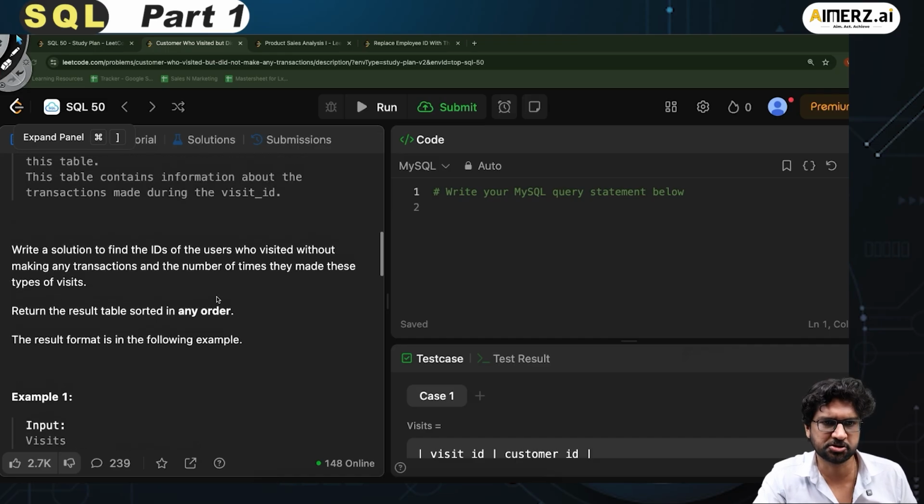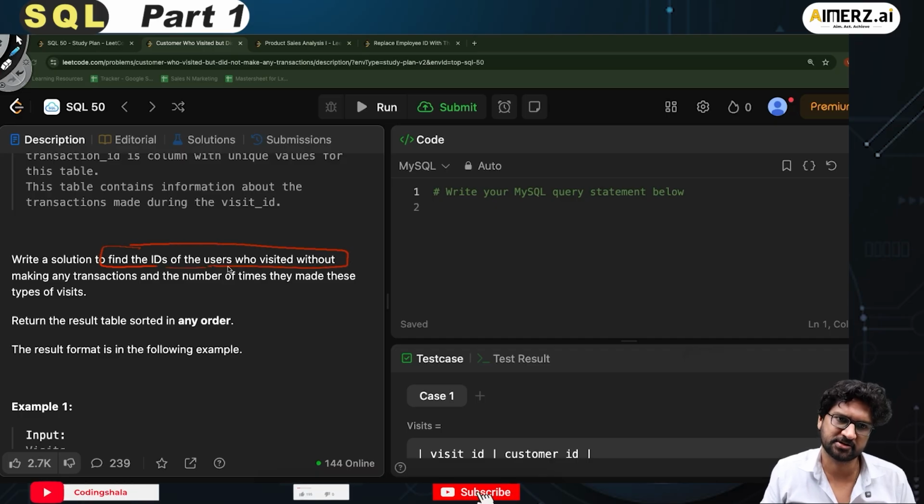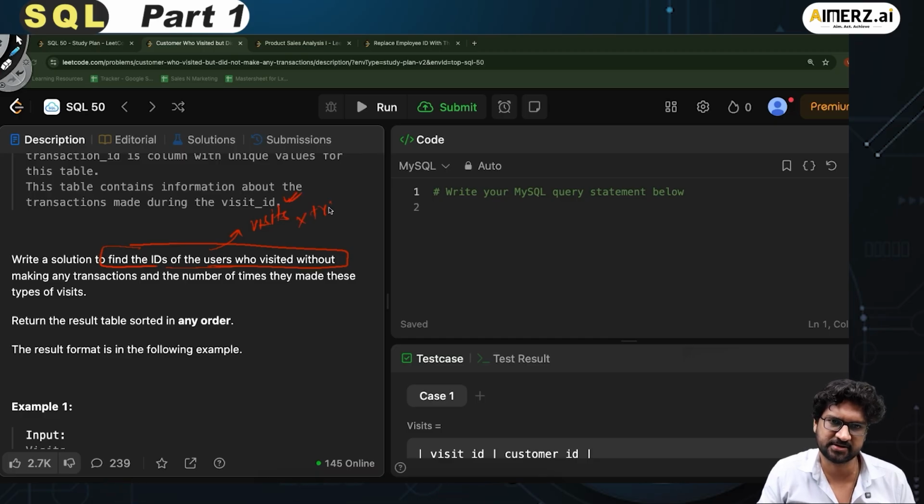The question says to write a solution to find the IDs of the users who visited without making any transaction, and the number of times they made these types of visits. So basically this record will be present in the visits table but will not be present in the transactions table, because they have not done the transaction, right?